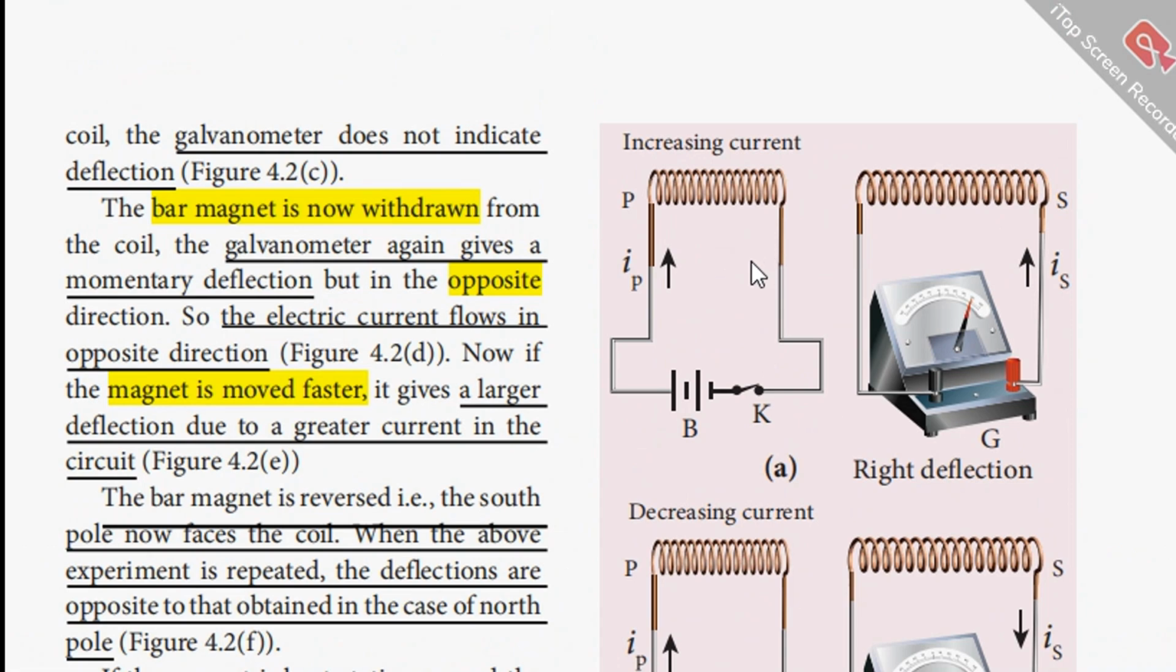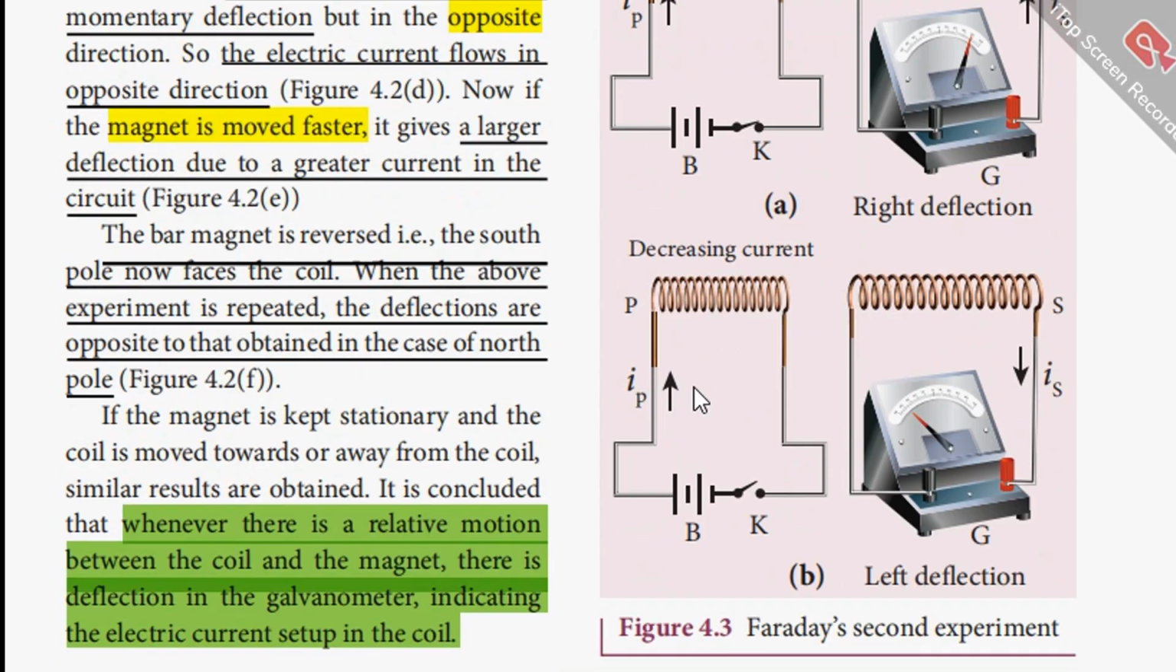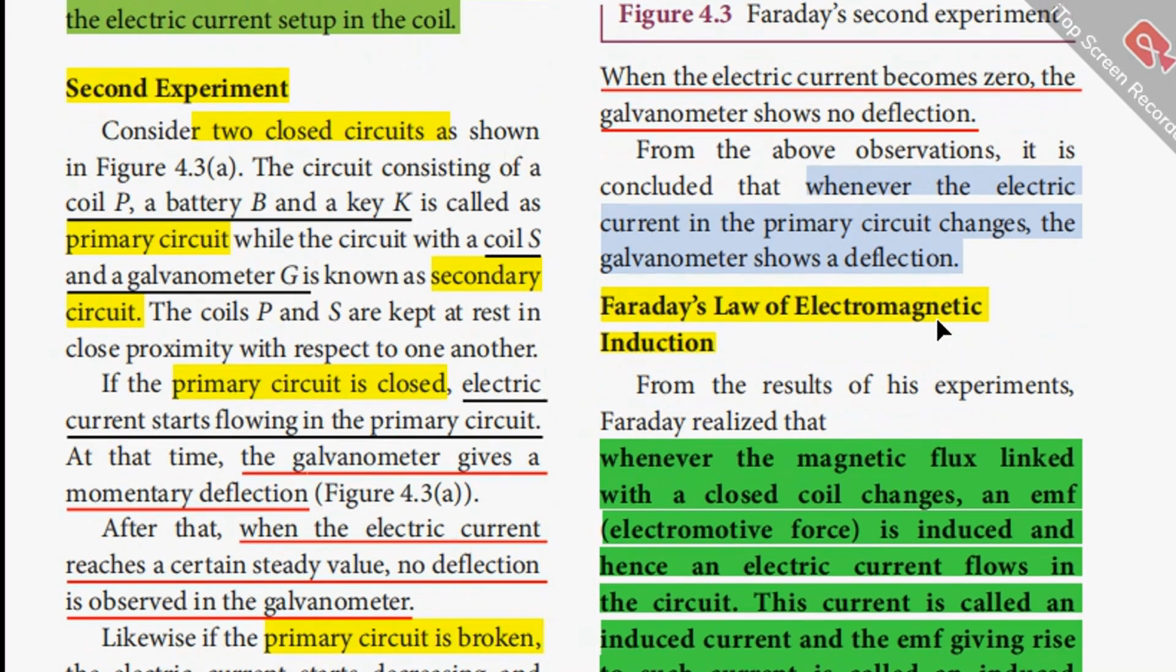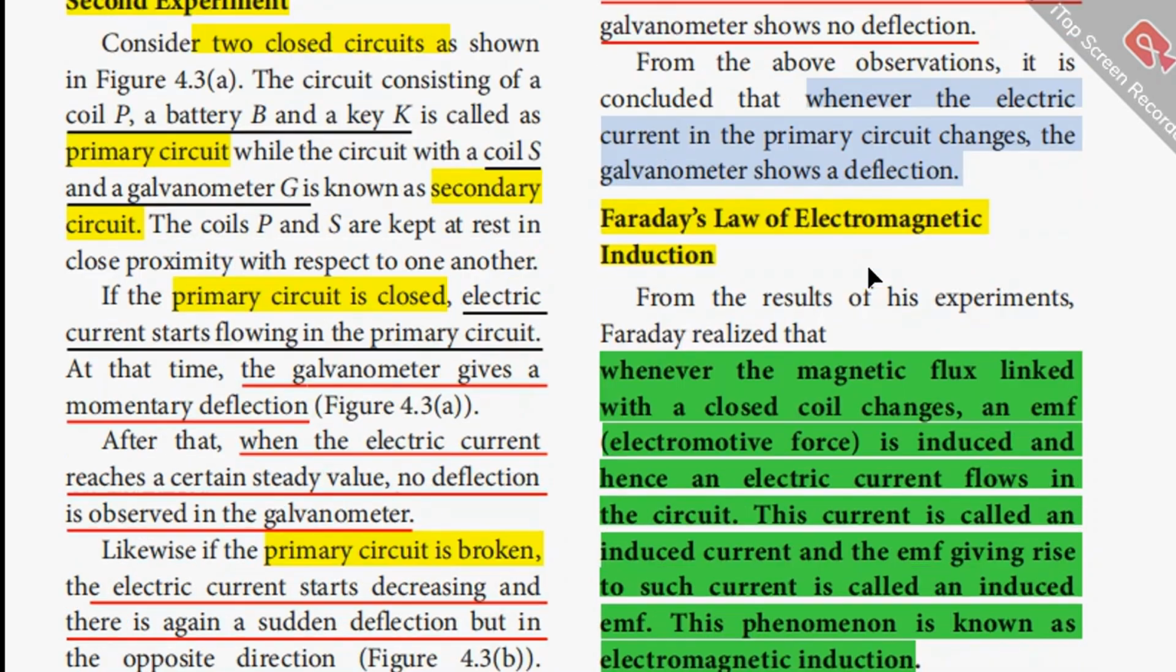So here, as the current increases, the deflection also increases, that is on the right hand side. Whereas here, if the current is decreased, there is a deflection on the left hand side in the galvanometer. And when the electric current becomes zero, the galvanometer shows no deflection. So from the above observations, it is concluded that whenever the electric current in the primary circuit changes, the galvanometer will always show a deflection.